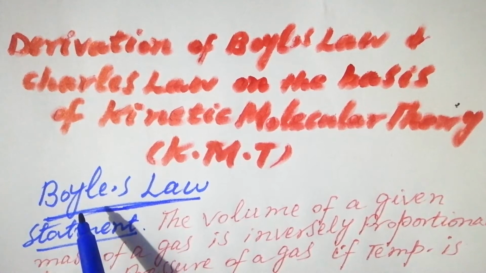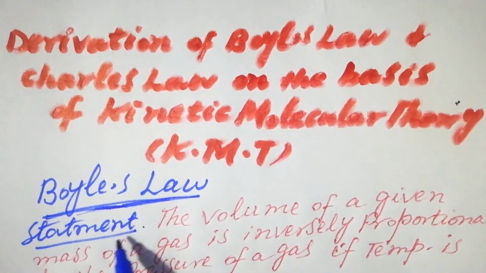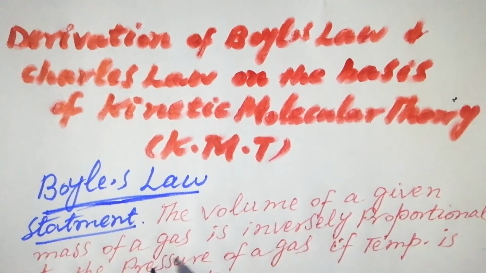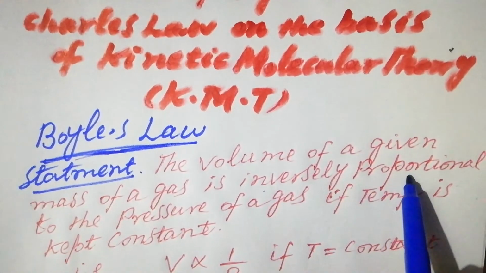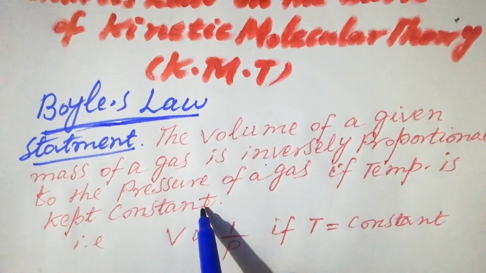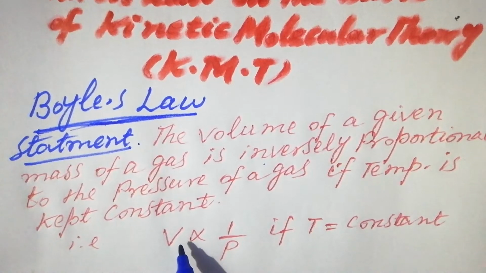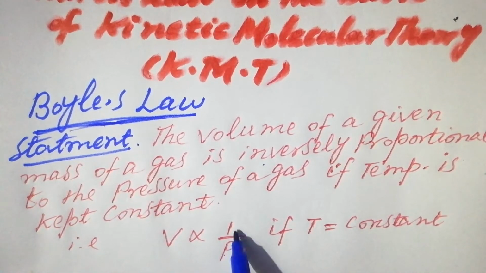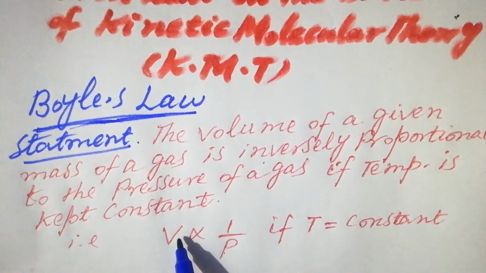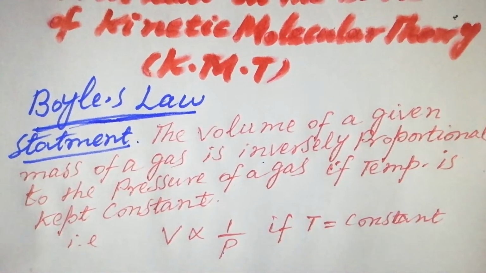First of all, I'll define what Boyle's law is. The statement is: the volume of a given mass of a gas is inversely proportional to the pressure of the gas if temperature is constant. Mathematically, you can write V is proportional to 1 over P. P is inversely proportional to the volume if temperature is constant.